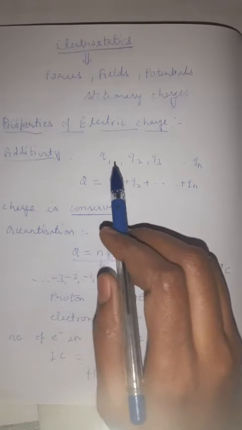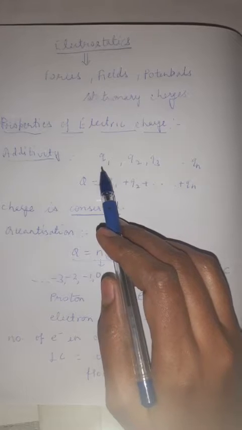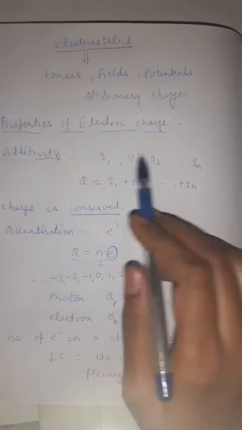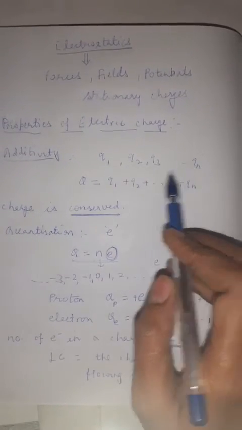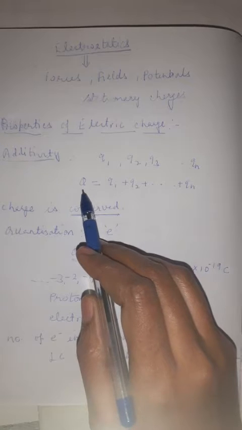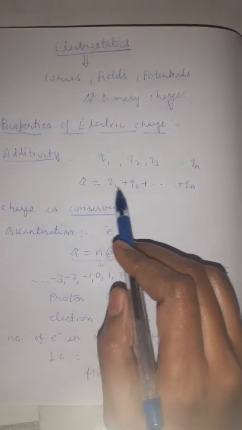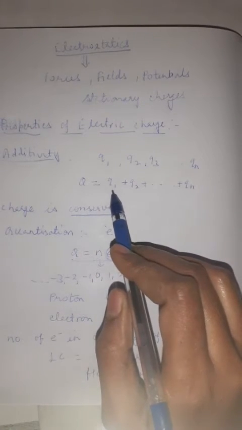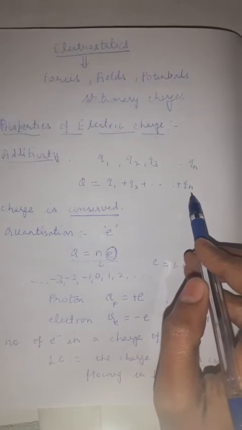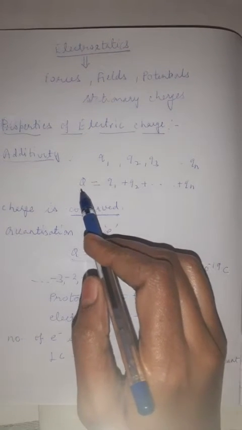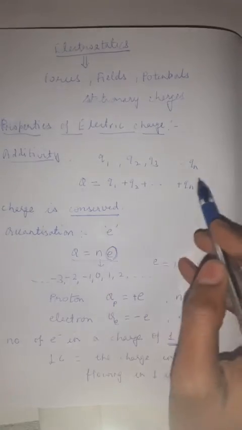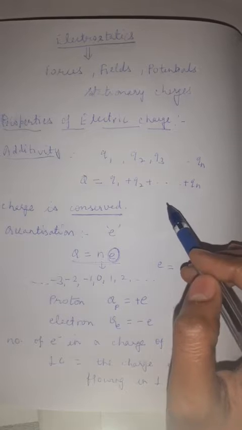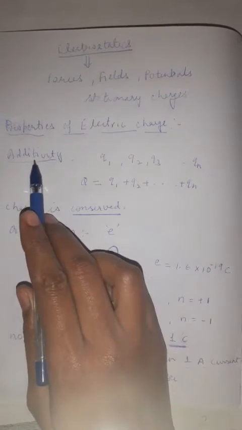It means if in a body there are various charges like Q1, Q2, Q3 and so on up to Qn, so there are n charges on a body, then the total charge Q of that body will be the sum of the individual charges, that is Q = Q1 + Q2 + ... + Qn. So the charge is always additive in nature, or we can add the charge while calculating the total charge on a body. So the first property is additivity.